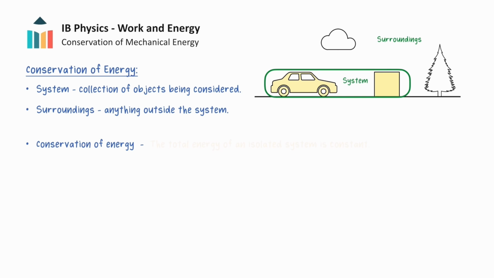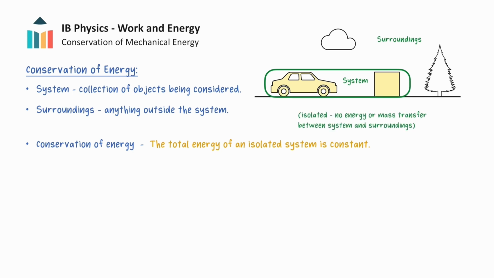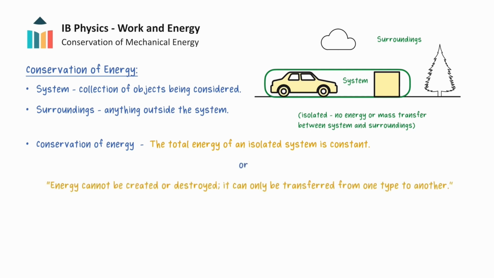It states that the total energy of an isolated system is constant. In an isolated system, no energy or mass can be transferred between the system and its surroundings. So the mass of these objects and any energy they have, whether it be kinetic energy or potential energy, will remain constant in this system. Another way of stating this principle is that energy cannot be created or destroyed. It can only be transferred from one type of energy to another.